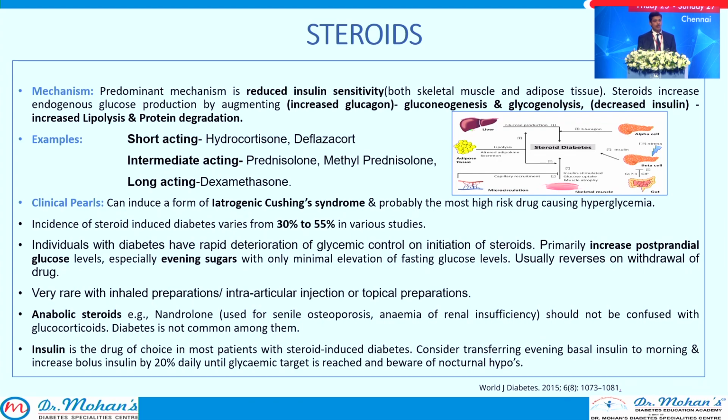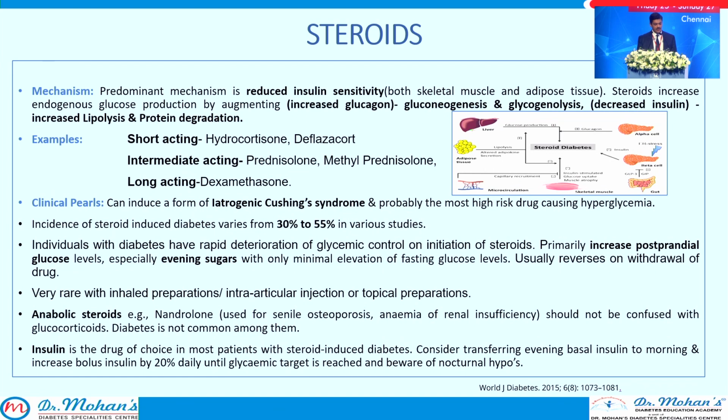And steroids, this is the commonest thing which can induce diabetes, especially post-COVID. It causes diabetes by reduced insulin sensitivity in both skeletal muscle and adipose tissue, and it increases glucagon, thereby increasing gluconeogenesis and glycogenolysis. The glycogen is converted to glucose, glucose is increased, and decreased insulin leads to increased lipolysis and protein degradation. Steroids can be short acting, intermediate acting or long acting, which determines how much they worsen diabetes. The clinical importance is that it can induce a form of iatrogenic Cushing syndrome and is probably the highest risk drug causing hyperglycemia.